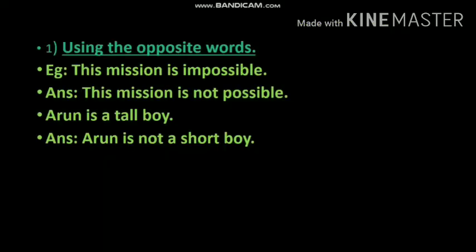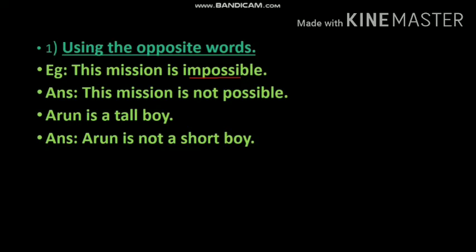First one, using the opposite words. Example: this mission is impossible. You just note this down. This mission is impossible is an affirmative sentence because there is no presence of any negation in this sentence. Am I right? There is no not, no nobody or none, nothing negative is present in this sentence, so we call it an affirmative sentence.